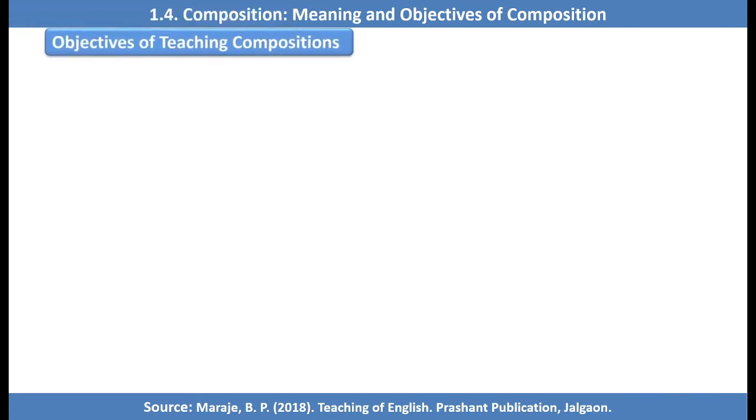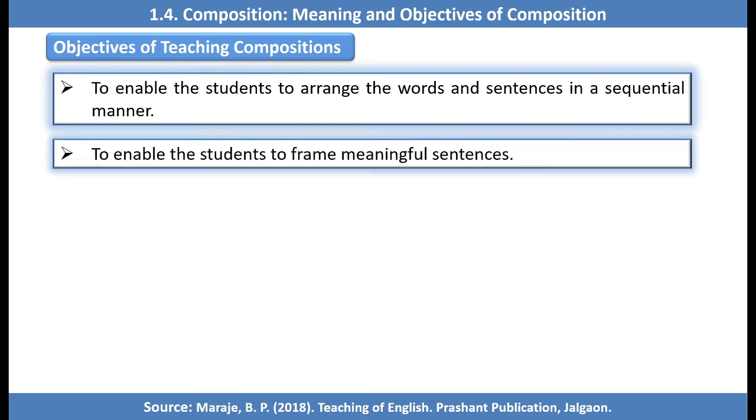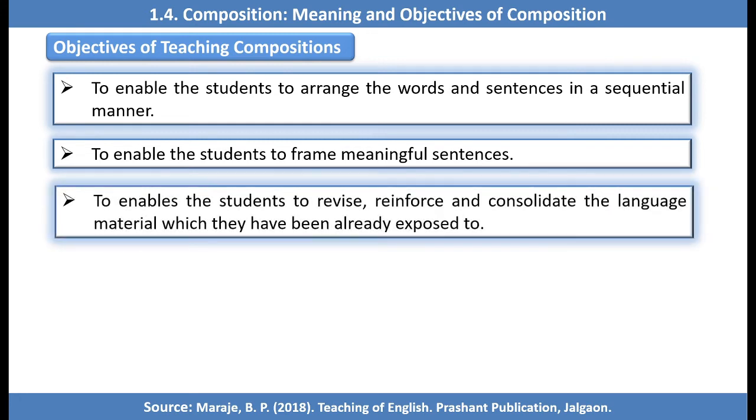So let's see now the objectives of teaching composition. There are so many objectives. First one is to enable the students to arrange the words and sentences in a sequential manner. While teaching composition, we enable the student to arrange the words in a sentence in a sequential manner. It means that we have to follow certain rules and manners to construct meaningful sentences. That is, to enable the student to frame meaningful sentences.